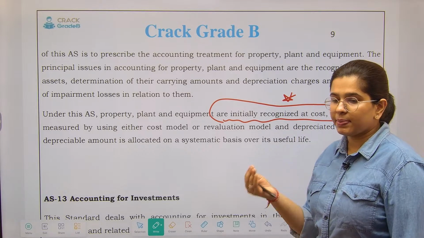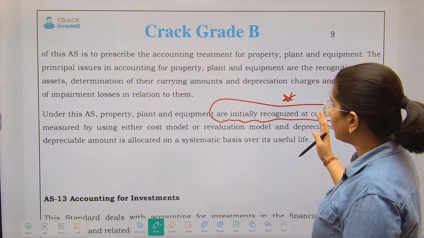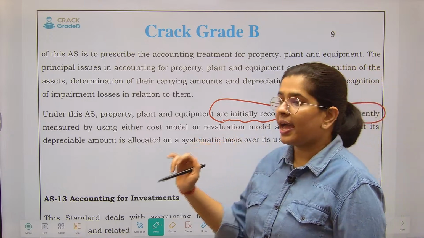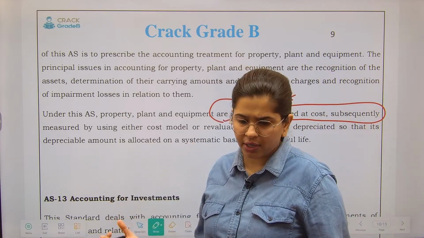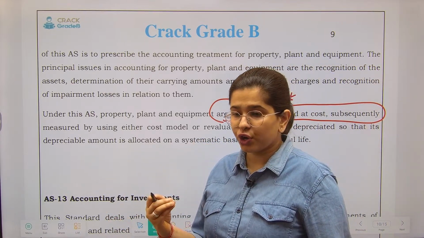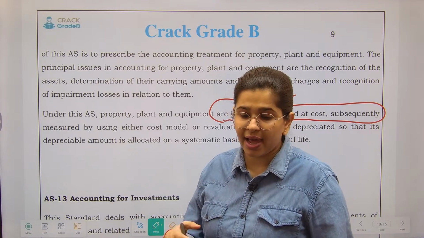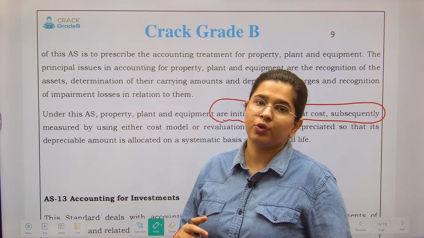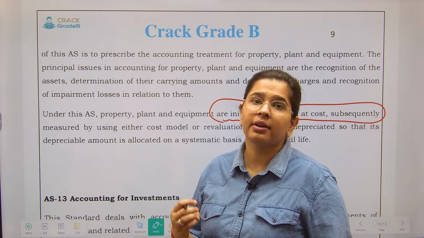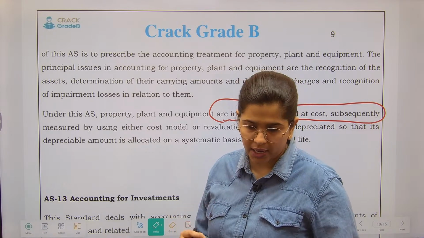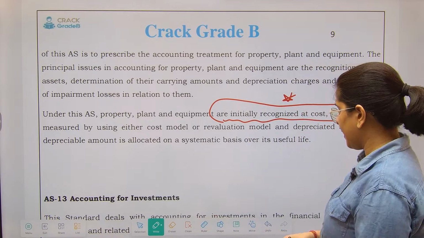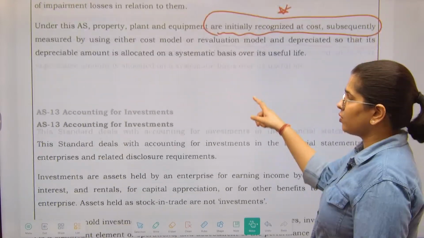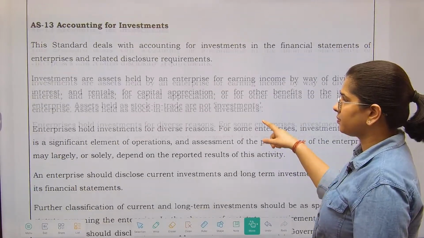When you purchase an asset and bring it in, at that particular time recognize it at cost, and after that, year on year, you see whether you should record it at cost, and if a revaluation has happened, then you can recognize it at the revalued prices as well. Later on you have the option. Next is AS13, accounting for investments.